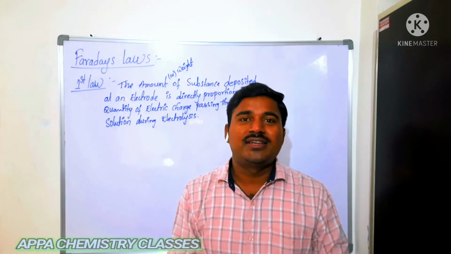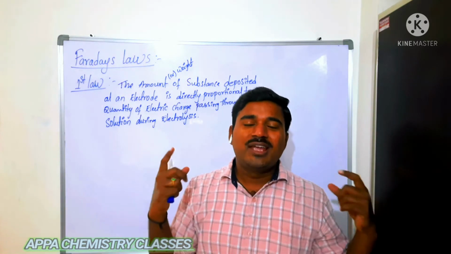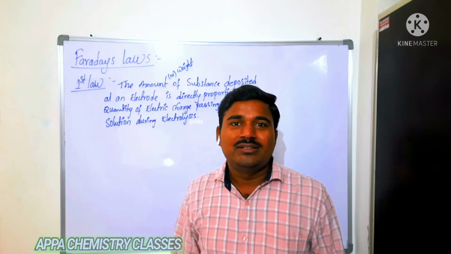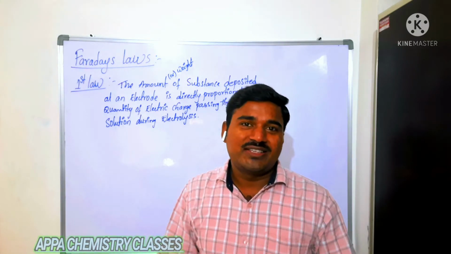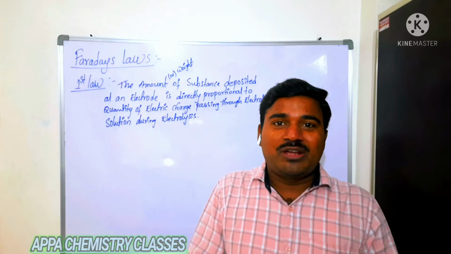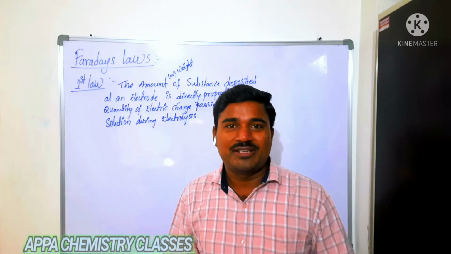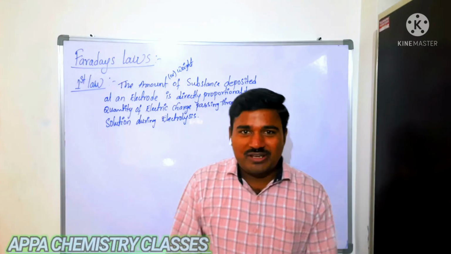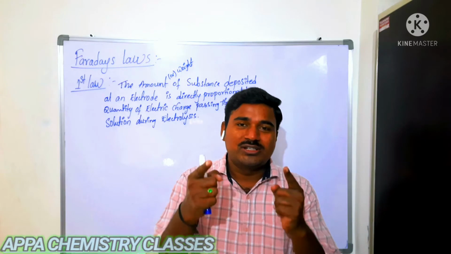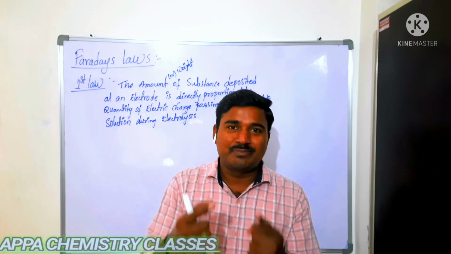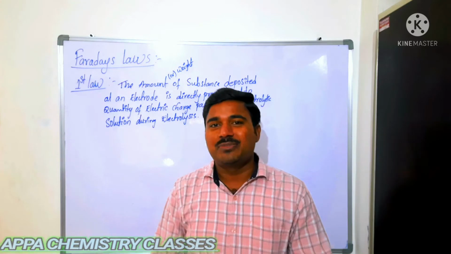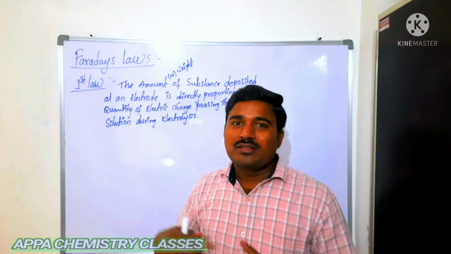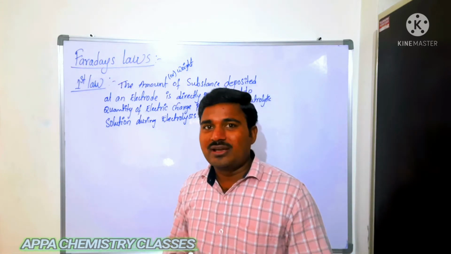In the last class, we had seen complete electrolysis: what are the products formed at the respective electrodes, the preferential discharge potential theory, and also what type of electrolysis takes place in the presence of an active electrode, and how the electrolysis reactions take place at the respective electrodes. Those who have not watched the previous video, that is part 6, you can go and watch it once, then watch this one, and you will understand in a better way, because Faraday's laws mainly depend on the electrolysis concept only.